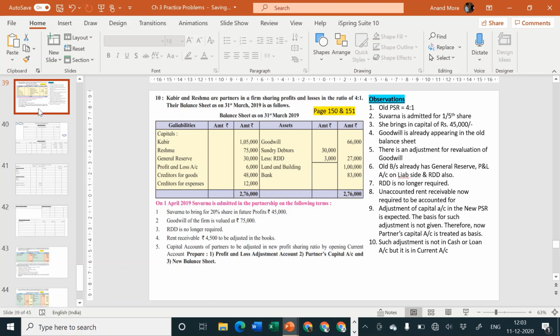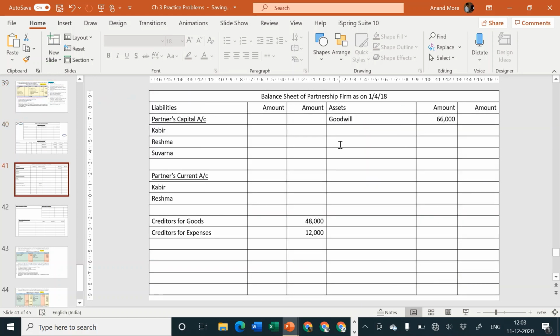Debtors 30,000, and they have told that RDD is no longer required, and there is no other adjustment for debtors. That means we can directly take debtors to the outer column 30,000.